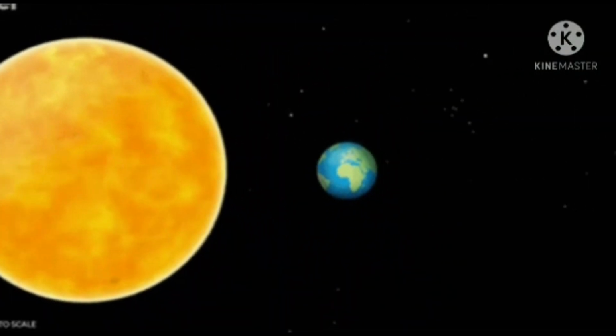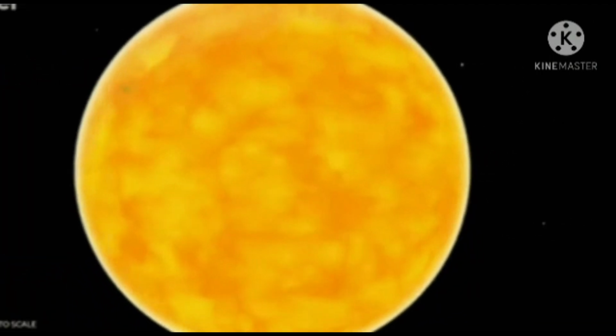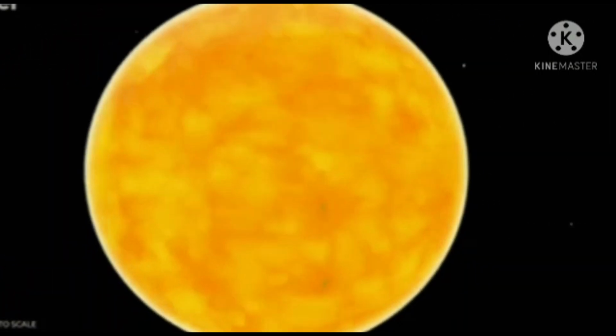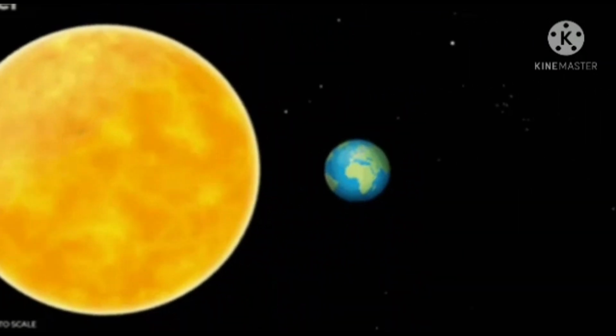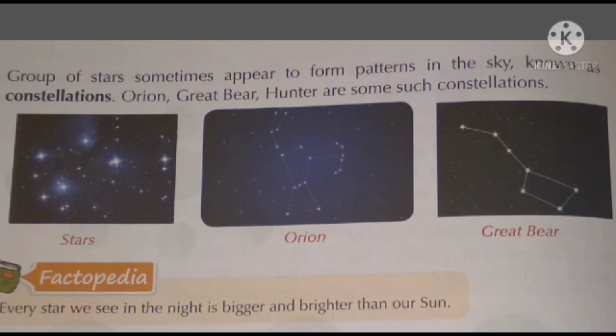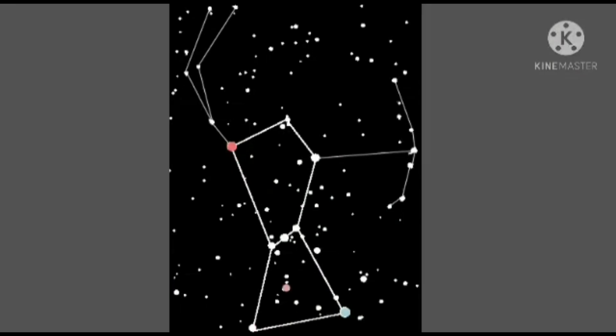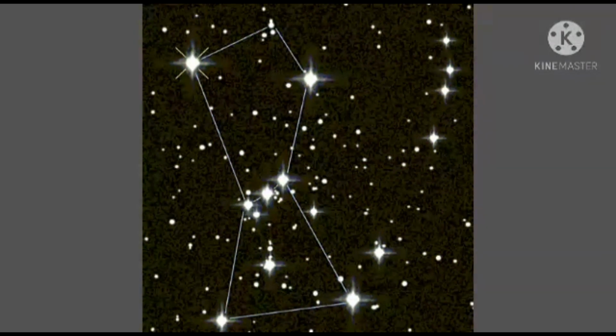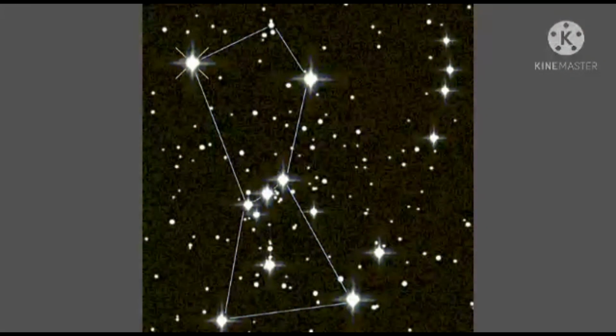So what we have seen is that the sun is also a star. It is near to the earth, but the rest of the stars are also big, but they are very far away from the earth. That is why they appear so tiny. These groups of stars forming different patterns in the sky are known as constellations. Some examples are Orion, Great Bear, Hunter, etc.